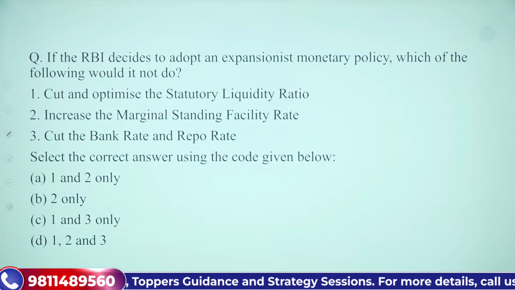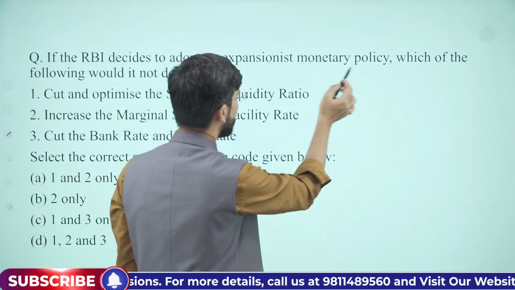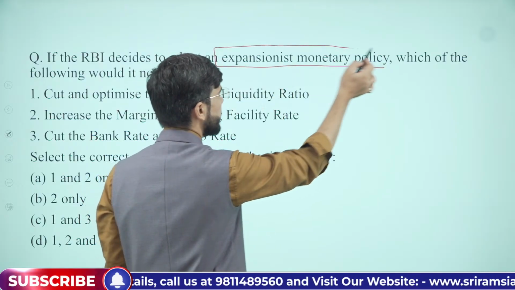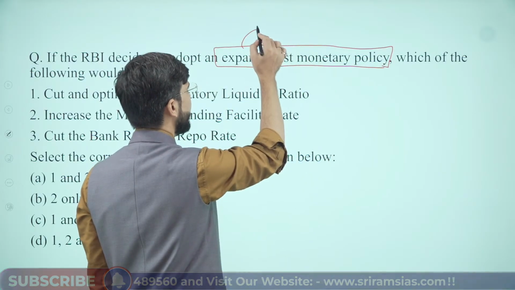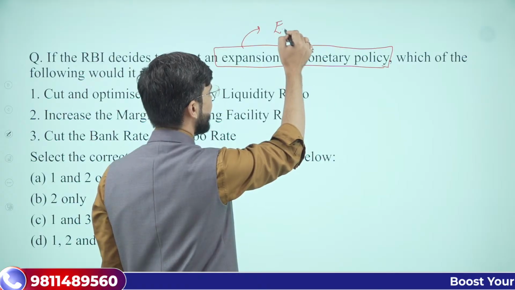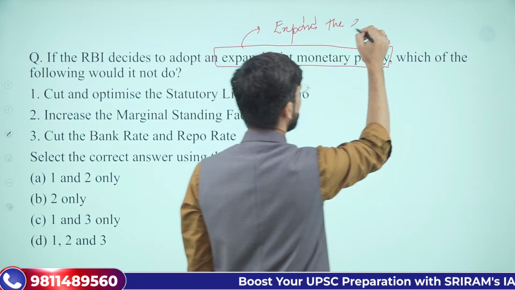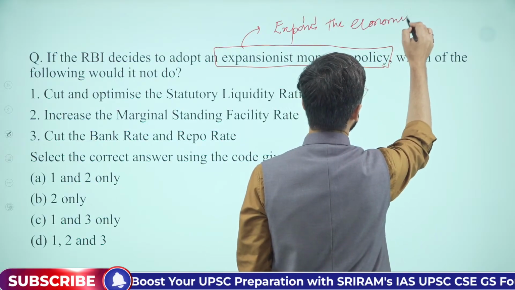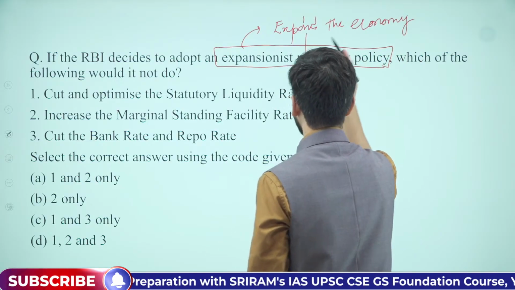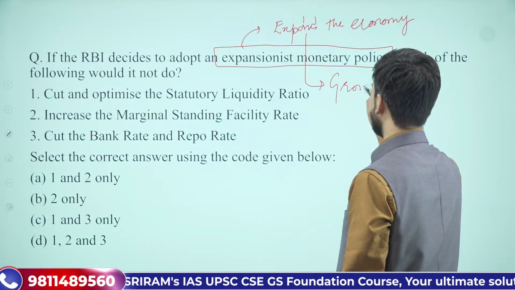If the RBI decides to adopt an expansionist monetary policy, now for you I will explain what is expansionist monetary policy. It is simple. When RBI wants to expand the economy, it means you want to grow the economy.